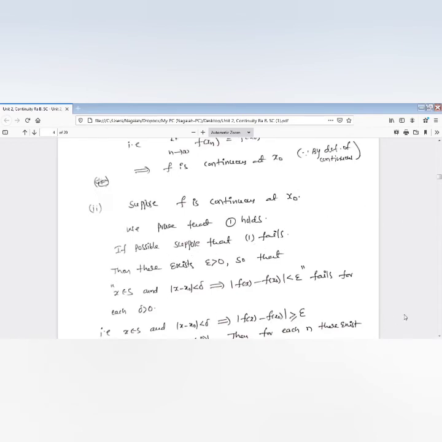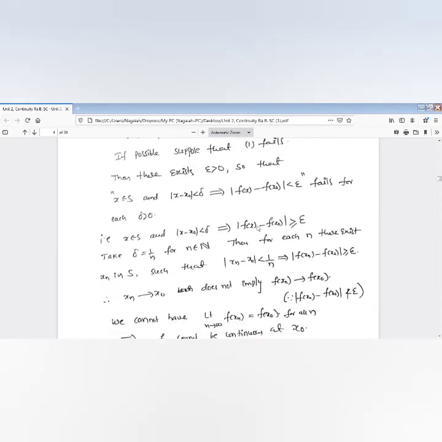That means there exists epsilon greater than 0 such that for every delta greater than 0, there is x belongs to S with mod x minus x naught less than delta, but mod f of x minus f of x naught less than epsilon fails. Fails means it is not less than epsilon, which is greater than or equal to epsilon. Suppose I take delta, the small positive value, equal to 1 by n, where n is a natural number.